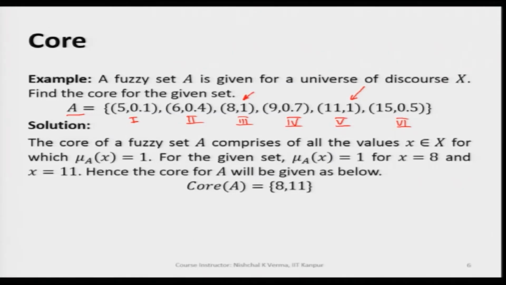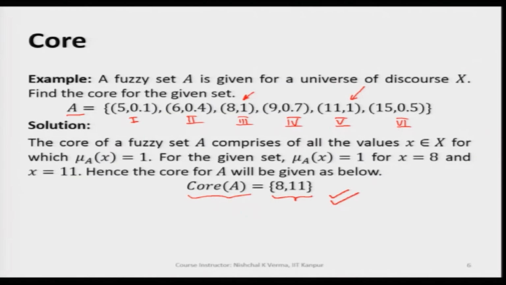As per the definition, the core of a fuzzy set is the collection of all the generic variable values for which the corresponding membership values are 1. So, if we apply that, we will find 8 and 11, and we can write the core of a discrete fuzzy set as the collection of the generic variable values 8 and 11. This is very simple, very clear.